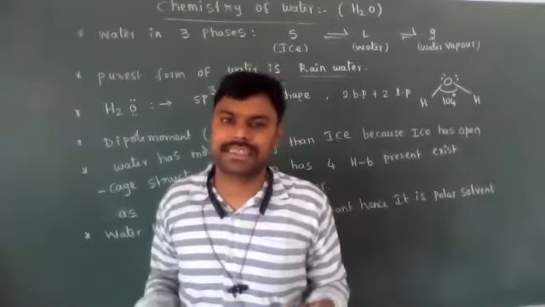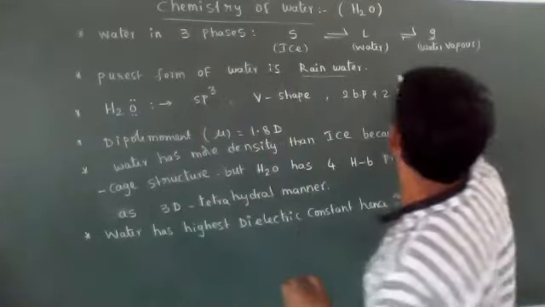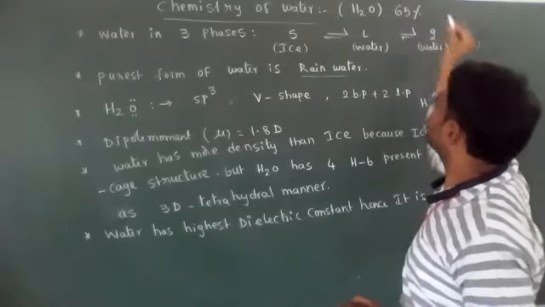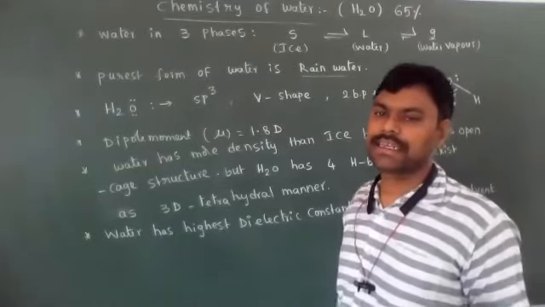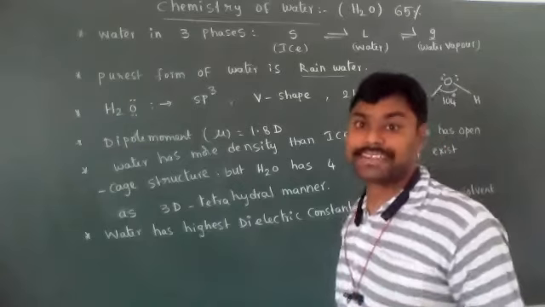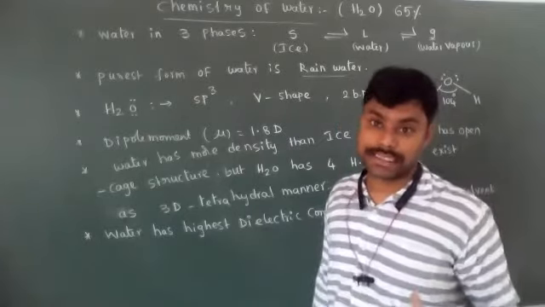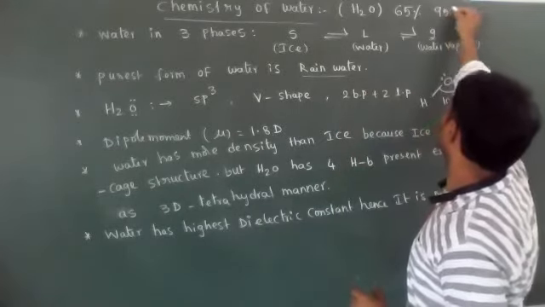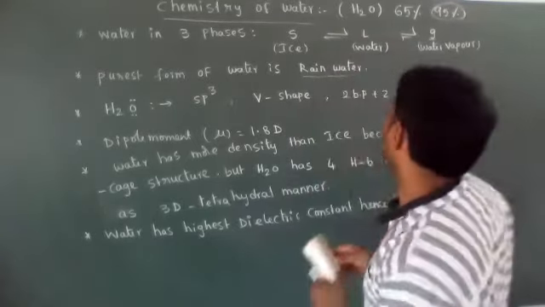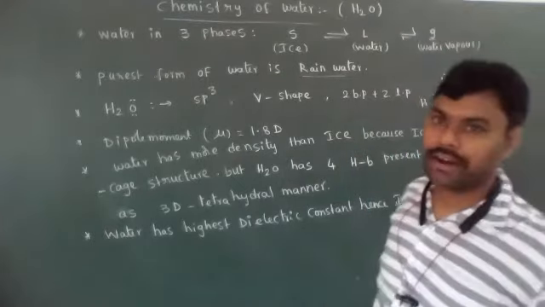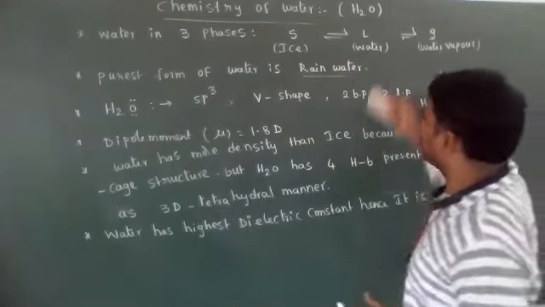How much percentage of water is present in the human body, dear students? 65 percent of water is present in our human body, and in some plants like hydrilla, which are present in water only, 95 percent of water is present. The purest form of water is rainwater.